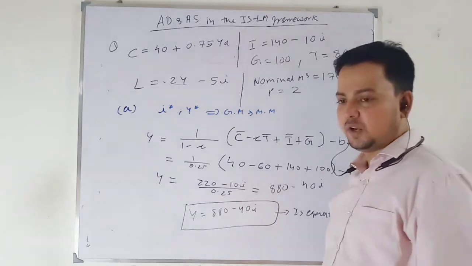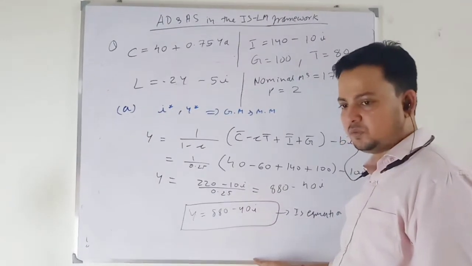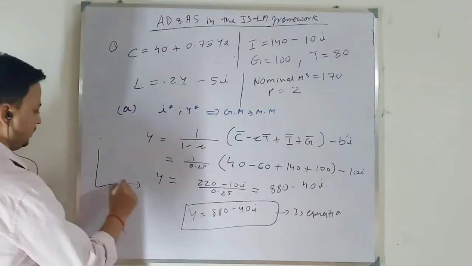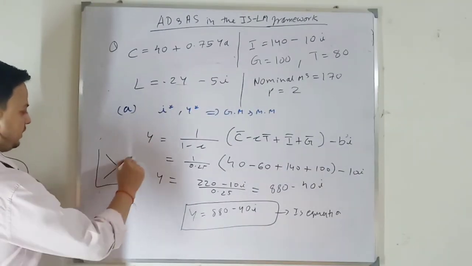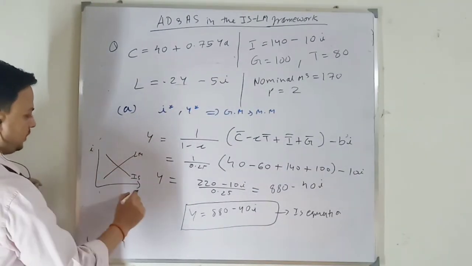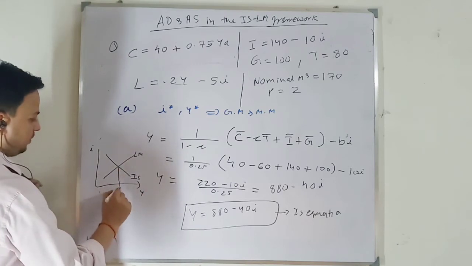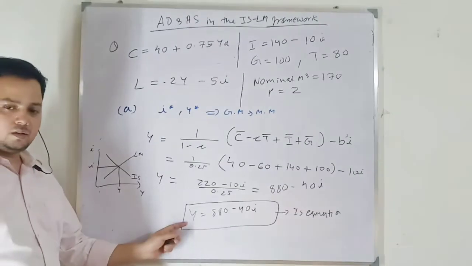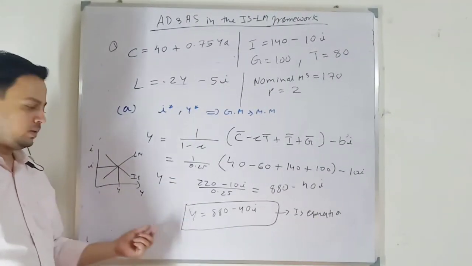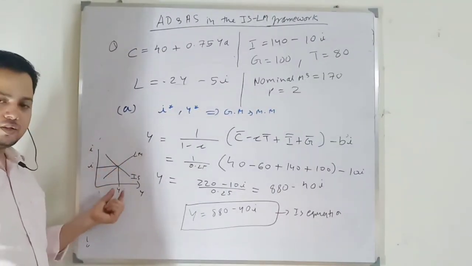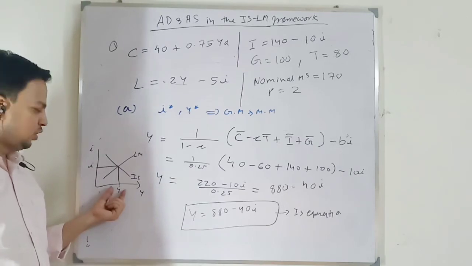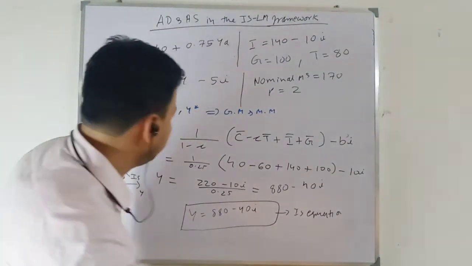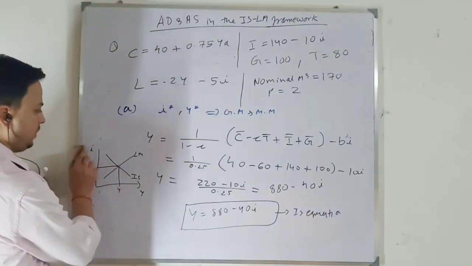Similarly, I will take out the LM equation in terms of y. Okay, when we are deriving the equilibrium, this is my IS curve, this is my LM curve. Output must be same. Since I am writing the IS equation in terms of y, I will write the LM equation in terms of y. In equilibrium output must be same, so I can equate both equations. Let me write the LM equation also.